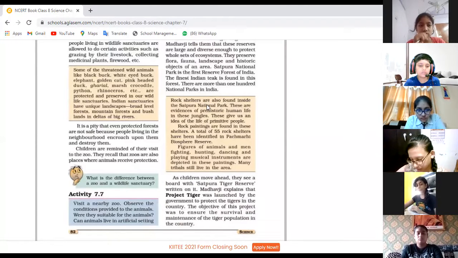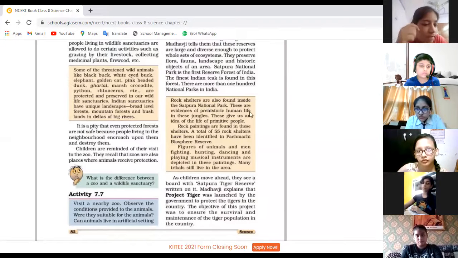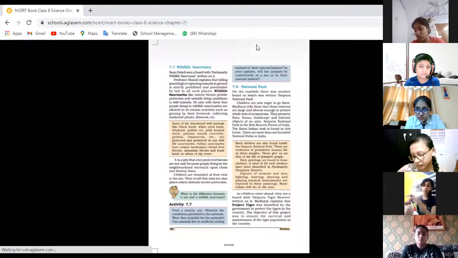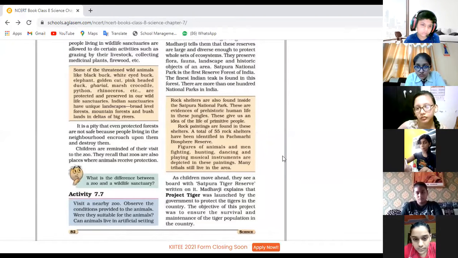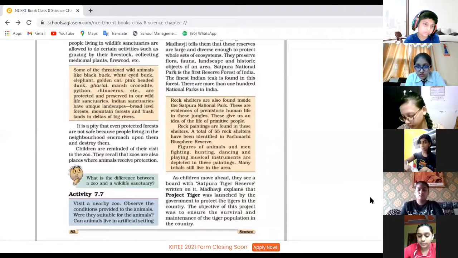So one of the things I just want to give you, kindly write five national parks and wildlife sanctuaries in your notebooks. Okay, Prateksha, now you can continue with the next paragraph.